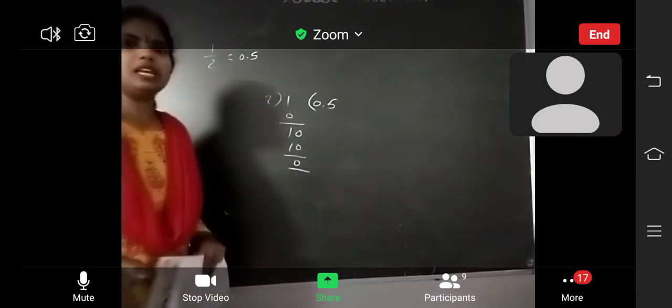Suppose one example, take 1 by 2. You can do division. 0 times 1, put the decimal point, 0. 2 5 10. So 0.5. Here the remainder will be 0 and the quotient is finite. After the decimal point it is a finite number only. Okay, fine, 0.5. So this decimal is called a terminating decimal. Did you understand what a terminating decimal is?